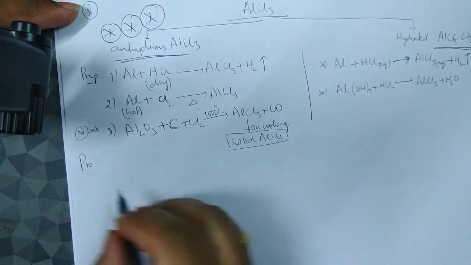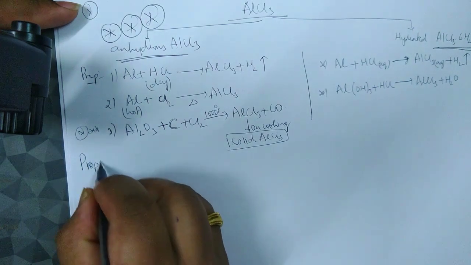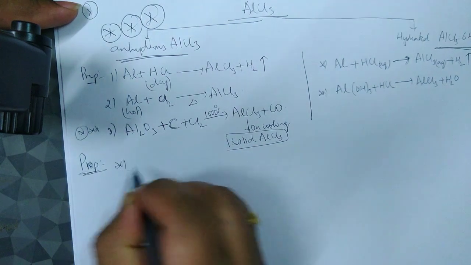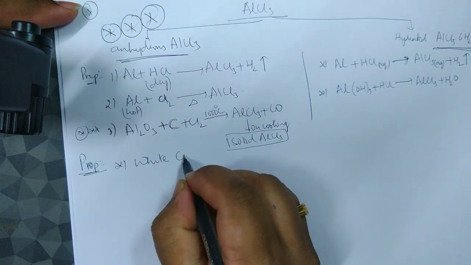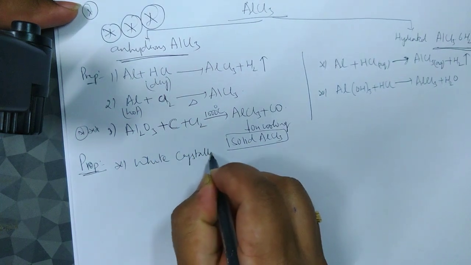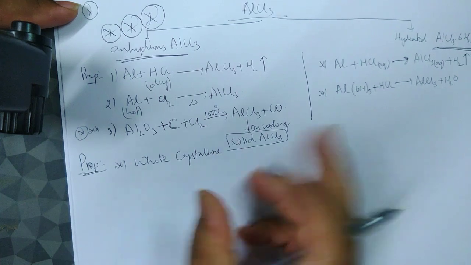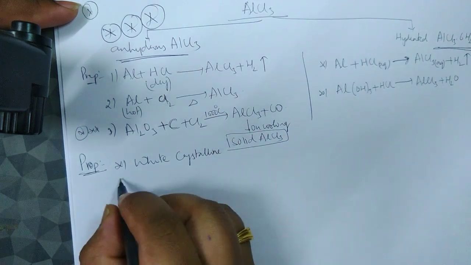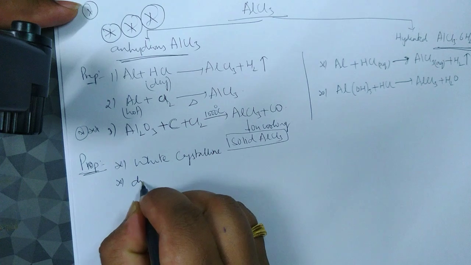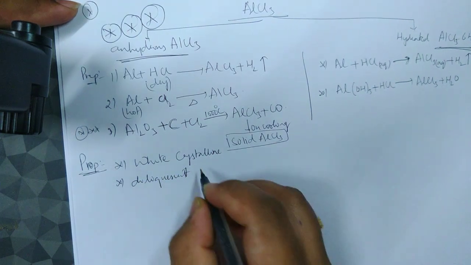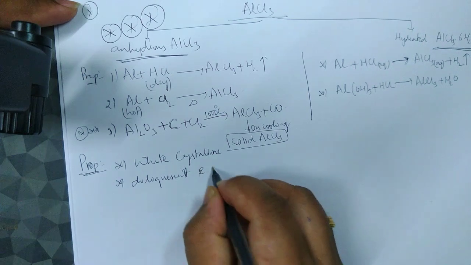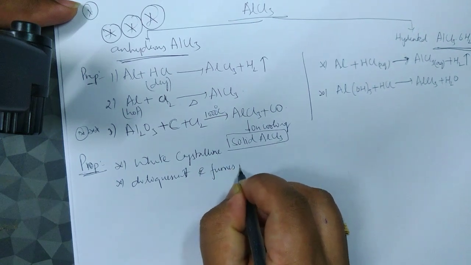Now talking about the properties. Simple properties: aluminum chloride is white crystalline. Generally the color of aluminum compounds is white crystalline. Okay, and it is deliquescent, undoubtedly. You know what is deliquescent, right? And it fumes in air.